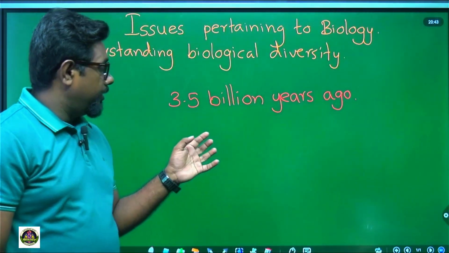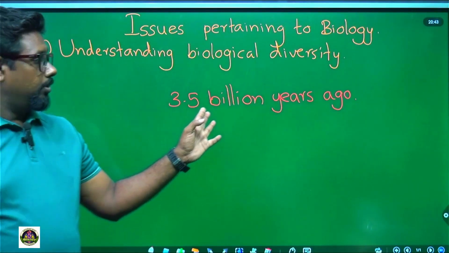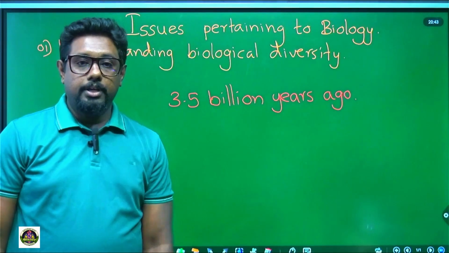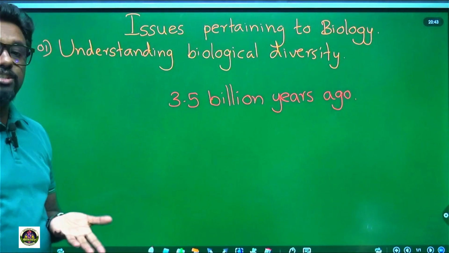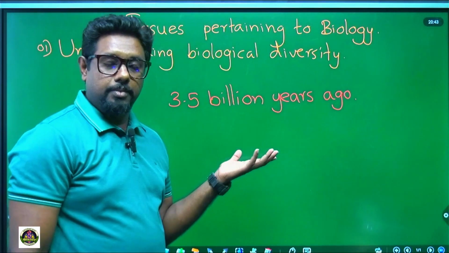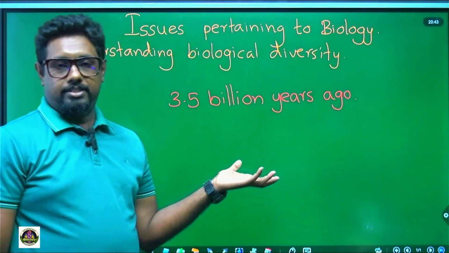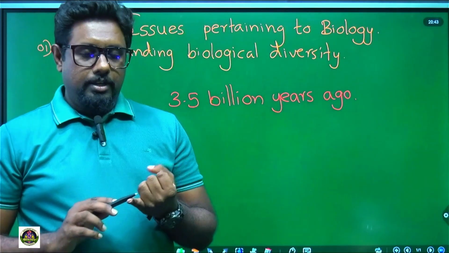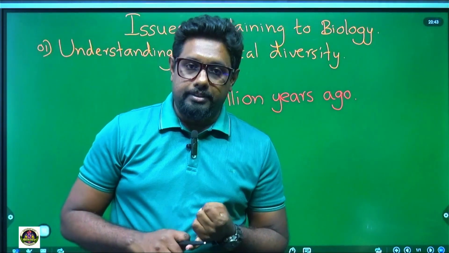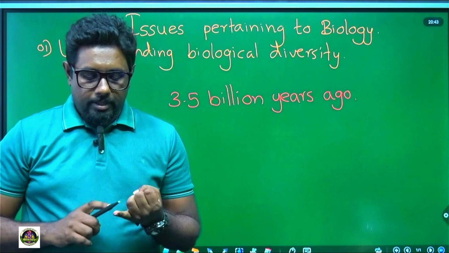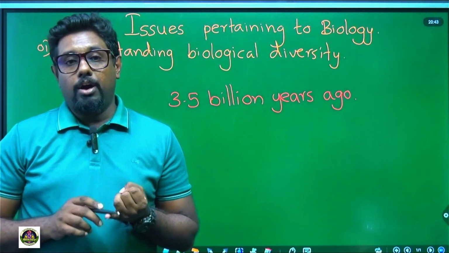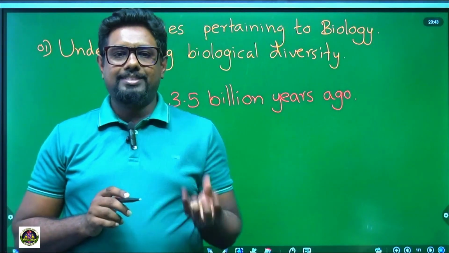Then 3.5 billion years ago, the first organism appeared on the earth. What are the characteristics of that organism? If we consider the early conditions of the earth, the atmosphere didn't contain oxygen, only a very small amount.